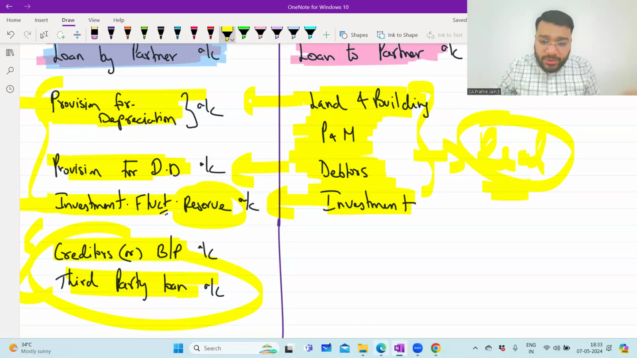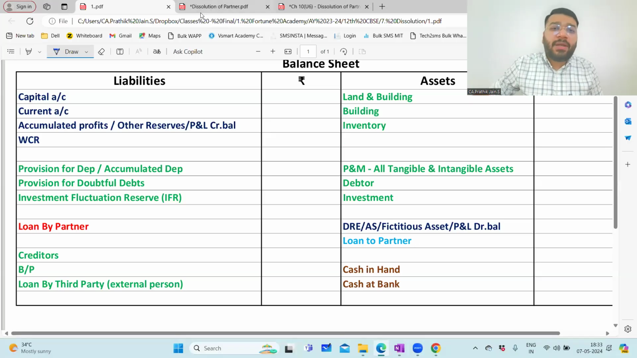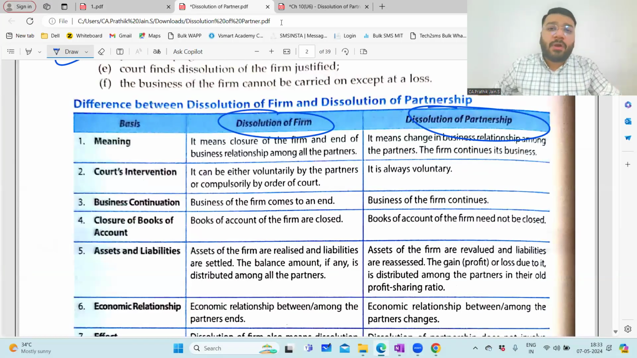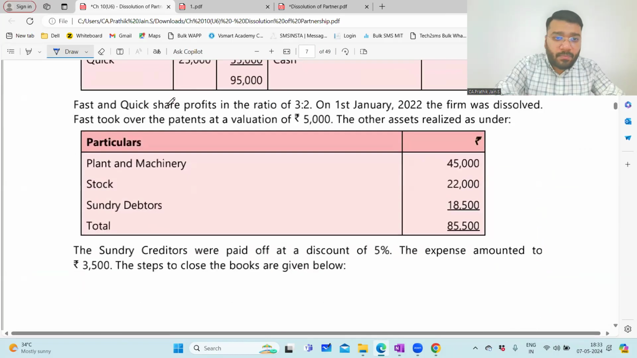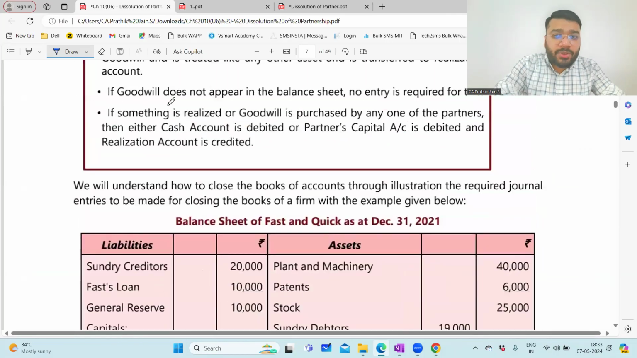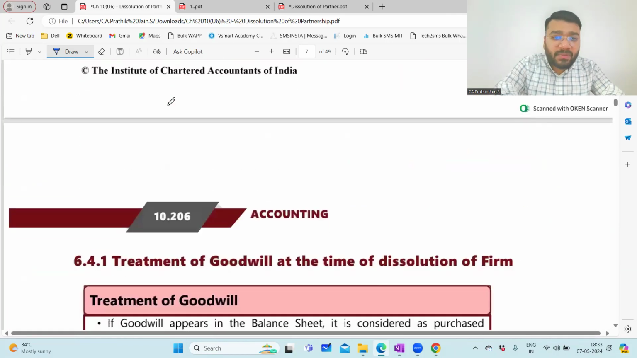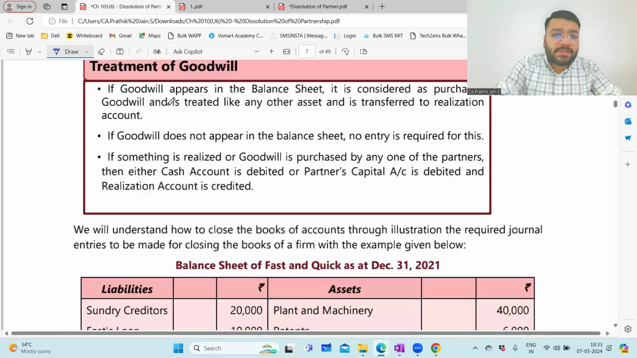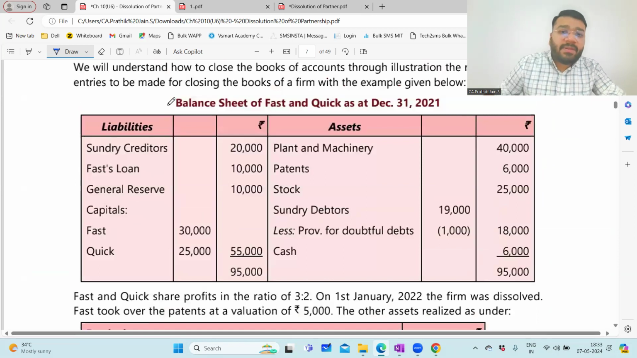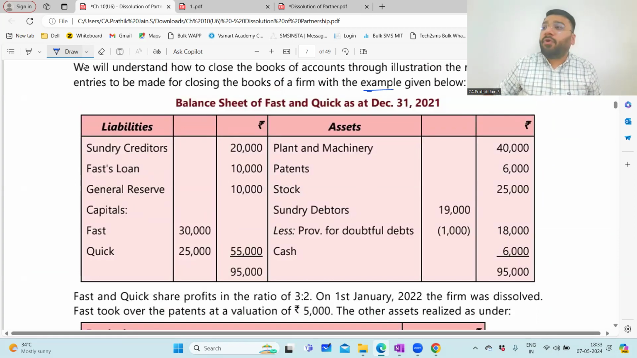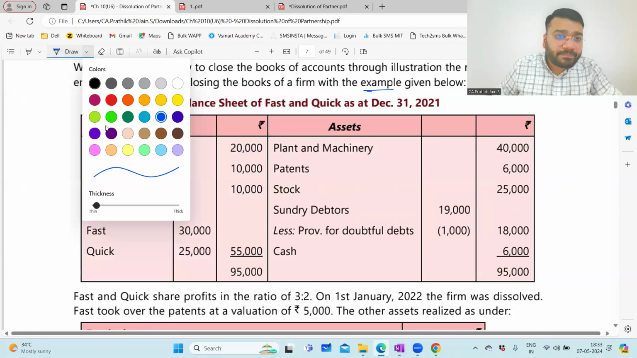Now let's take one question, and with the help of that, I'll make you understand all the journal entries and how to prepare the realization account. Please take this question, which is there on your page number 10.206, guys. They have given this example. With this example, I'll make you understand all the journal entries followed by those ledger accounts.